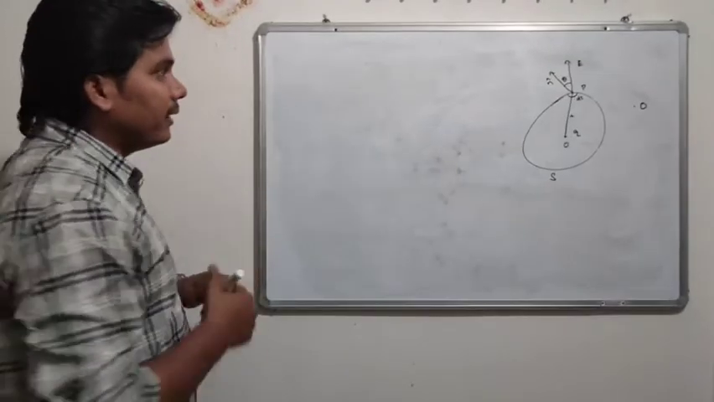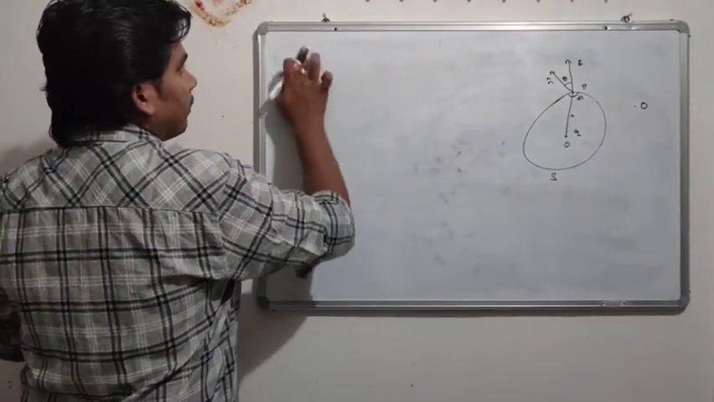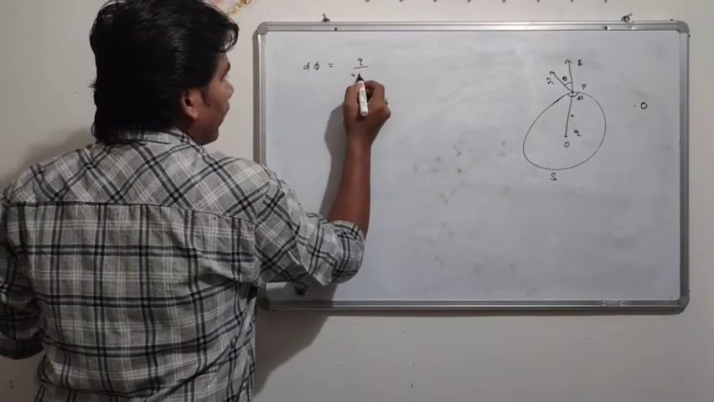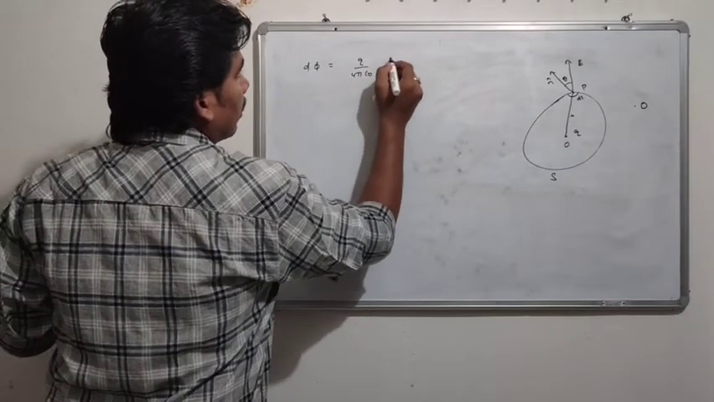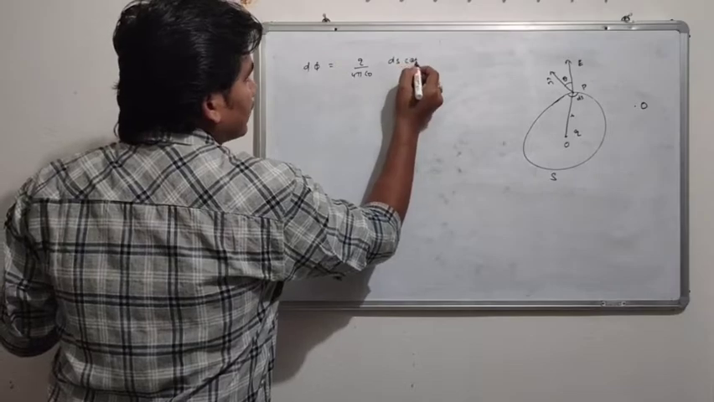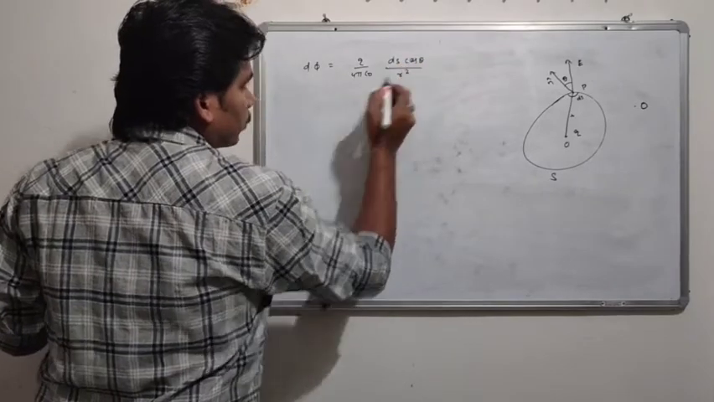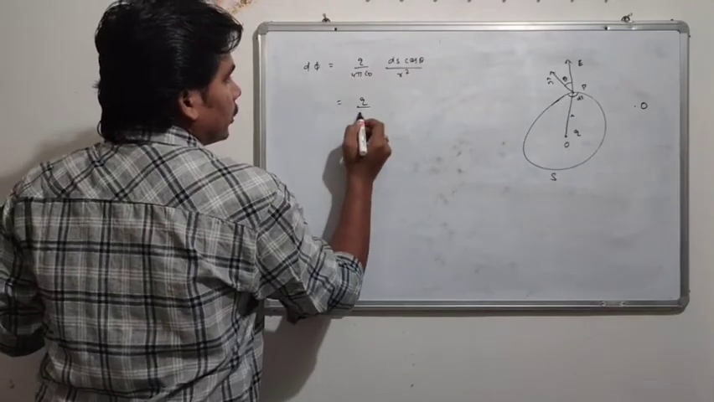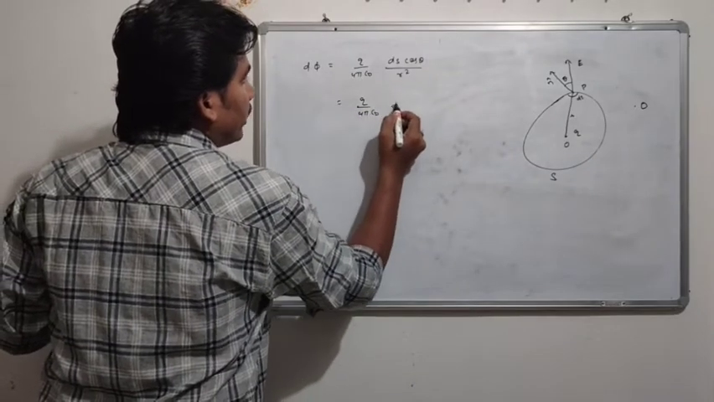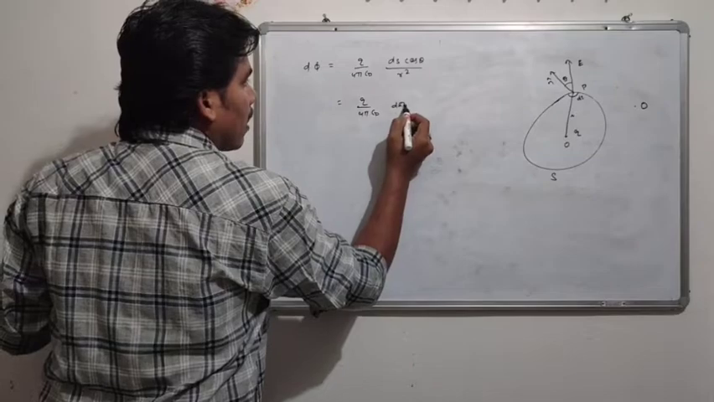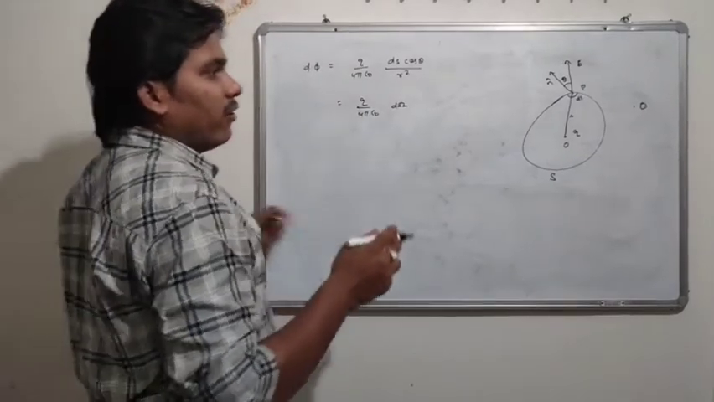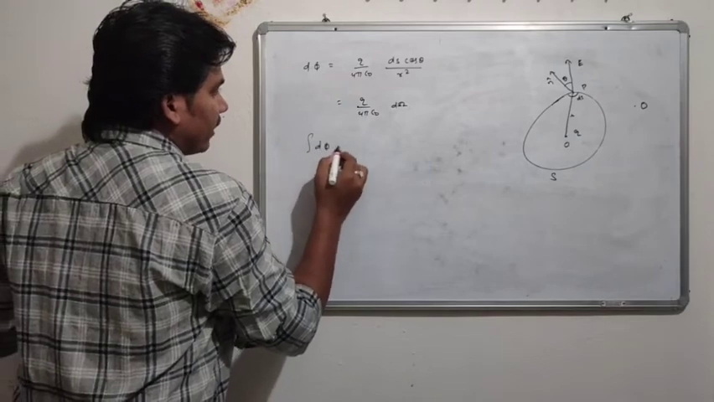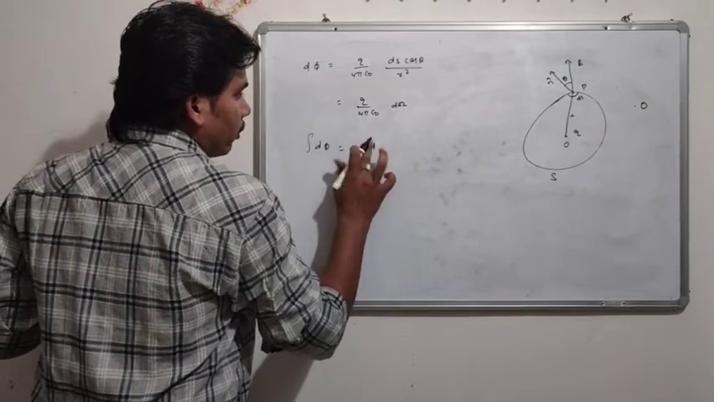If I find the point outside, then d phi will be q by 4 pi epsilon naught ds cos theta by r square. As we know, this ds cos theta by r square is d omega, so d phi is q by 4 pi epsilon naught d omega. And for the entire surface, I can integrate: phi equals q by 4 pi epsilon naught integration d omega.